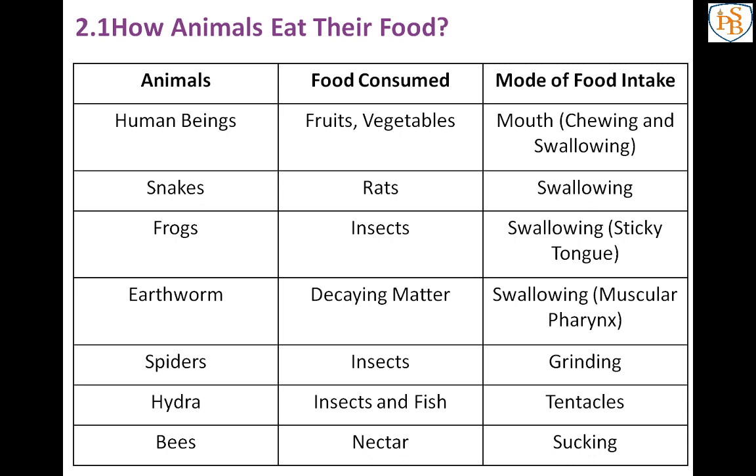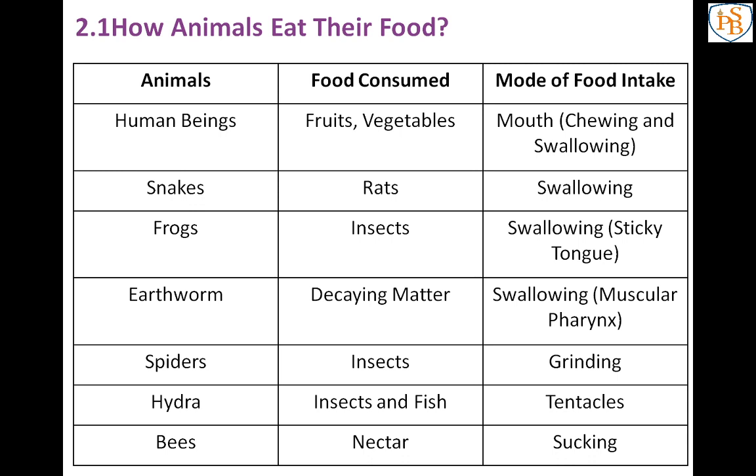Then siphoning means there is a tube-like structure in that animal, and with the help of that tube they drink, like a sucking process. Next, capturing, swallowing, then sponging, and then sucking. Okay, so the modes of feeding are given. With the help of that, you have to write the mode of feeding.